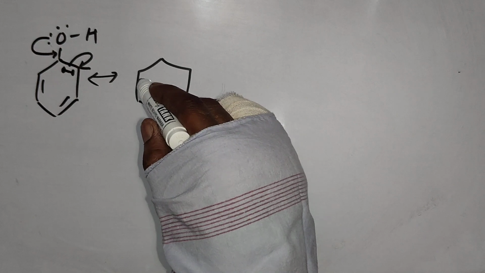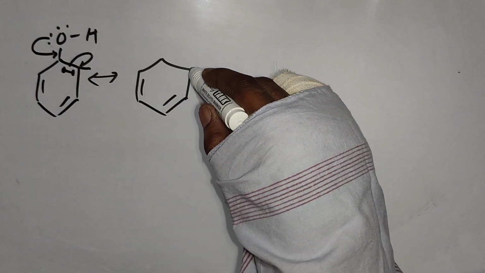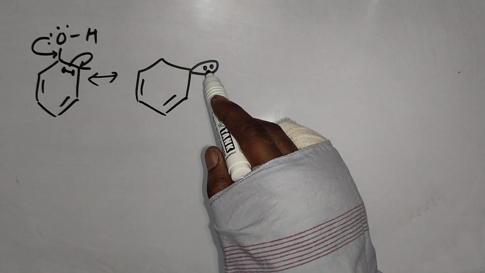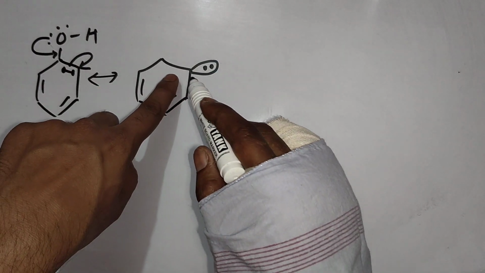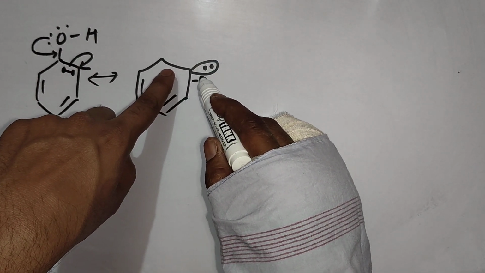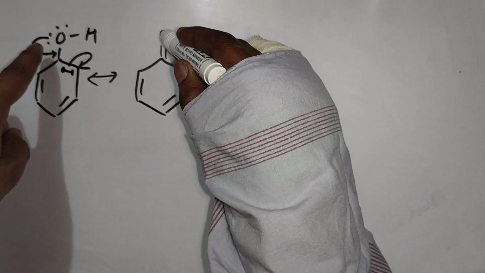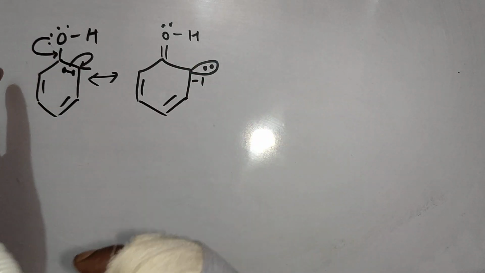Next structure generated will be this. When these electrons will shift on this carbon, lone pair will generate. Now in this lone pair, one electron is extra, this one. That's why this carbon will get negative charge -1. And this carbon is going to make double bond with oxygen, because oxygen has given electrons for the bonding.